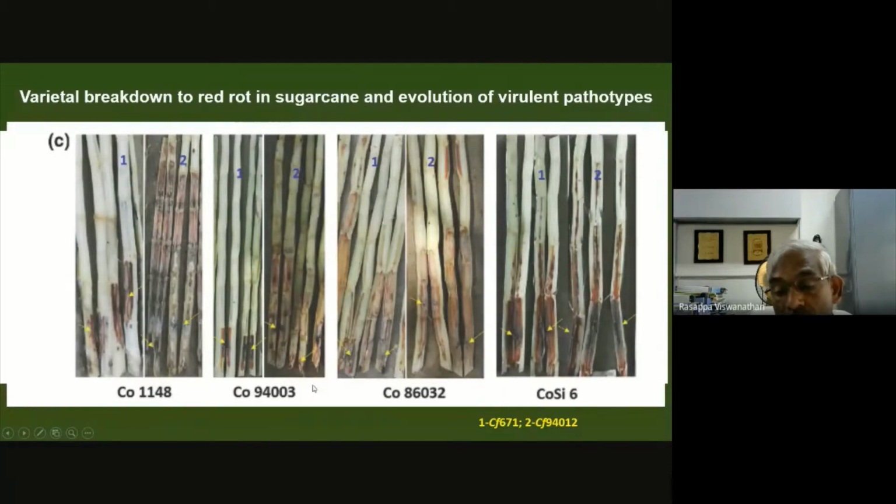Not only this, you can see other varieties like 94003, CO 80032 and COSI 6. You must have come across red rot in CO 8032 in a few places in Tamil Nadu, Andhra and Orissa, and in Gujarat also they have reported. So this is like what has happened to other varieties, where a pathotype has evolved but is unable to knock down completely. Like CO 06022, where it was totally affected.